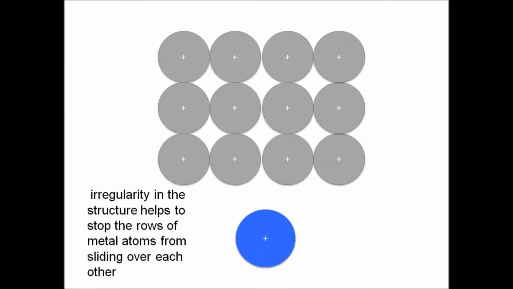You can break up the regular arrangement of the atoms by inserting atoms of a slightly different size into the structure. Alloys, which is what this is called, such as brass, are harder than the original metals because the irregularity in the structure helps to stop the rows of metal atoms from sliding over each other.